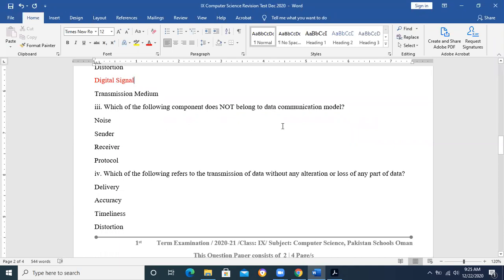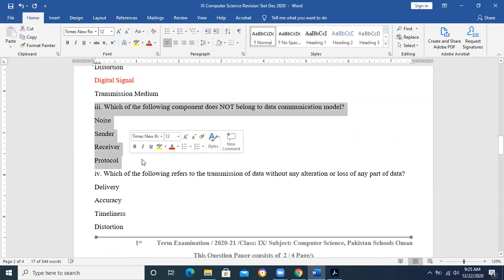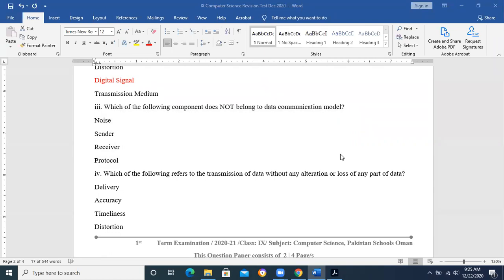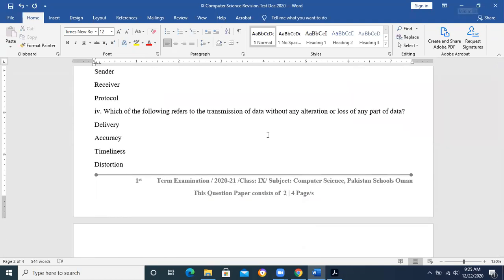Which of the following components does not belong to the data communication model? Which of the things is not there in the data communication model? In the data communication model, which thing was not there? Noise. Noise was basically the problem in the communication, and we discussed noise, distortion, attenuation. So noise was not there. Sender, receiver, medium, protocol, data, these things were there in the data communication model or data communication network.